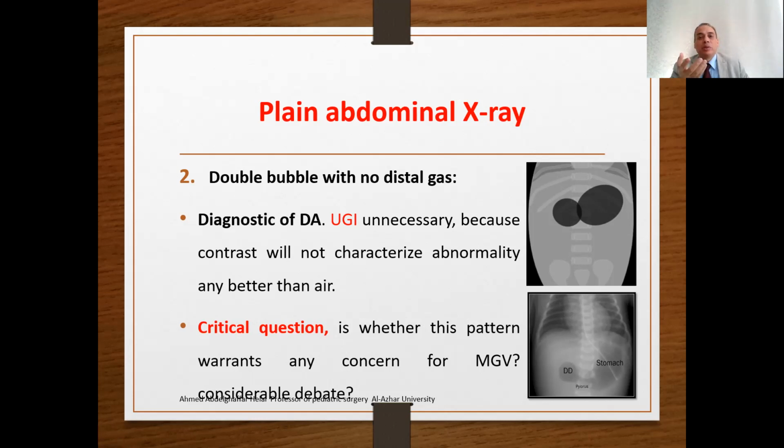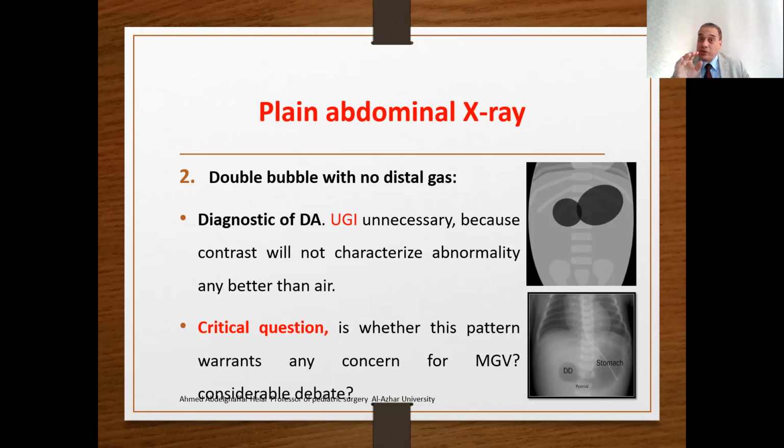What is the importance? There is a large importance, because duodenal atresia is an elective surgery, whereas mid-gut volvulus is an emergent surgery. So what can you do? Your baby presents with an X-ray showing a double bubble sign. You make it either an urgent surgery or an elective surgery.